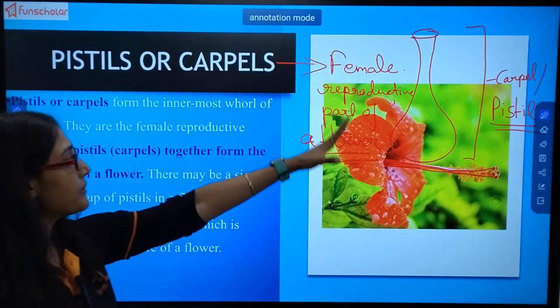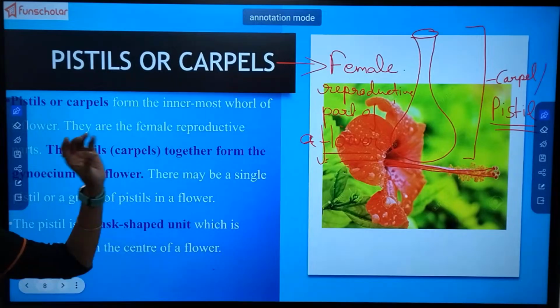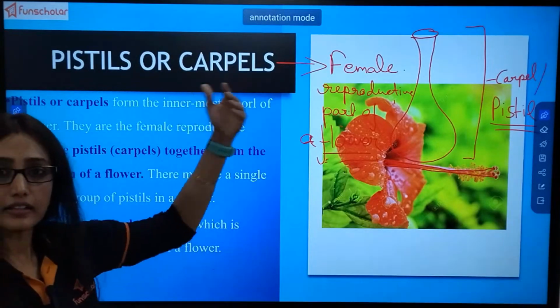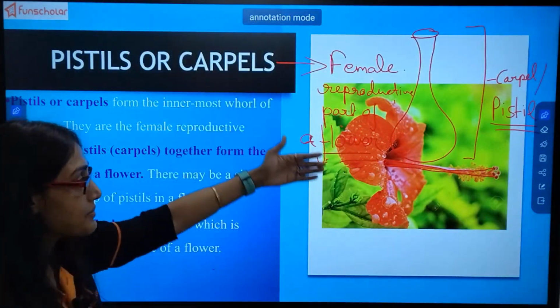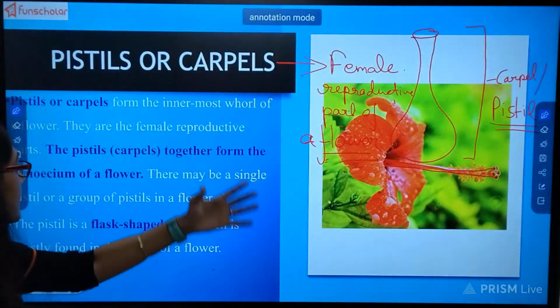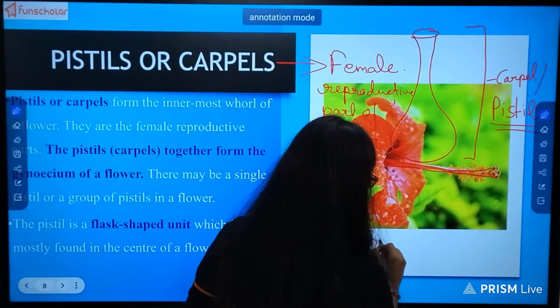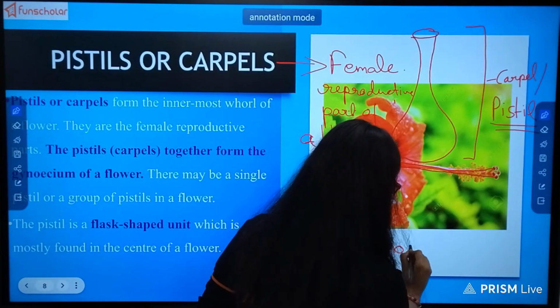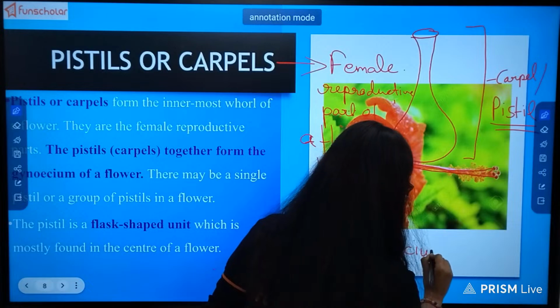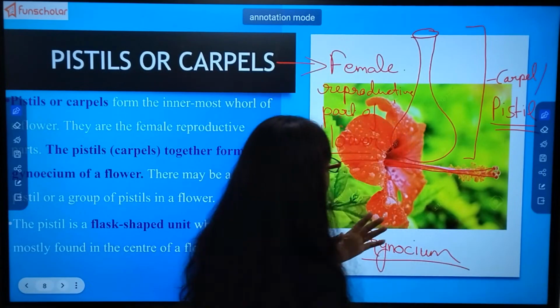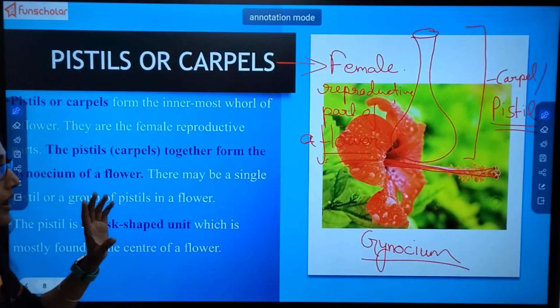This female reproductive part, just like any other whorls we have seen, has another name, which is known as gynoecium. So gynoecium is the female reproductive part of the flower.